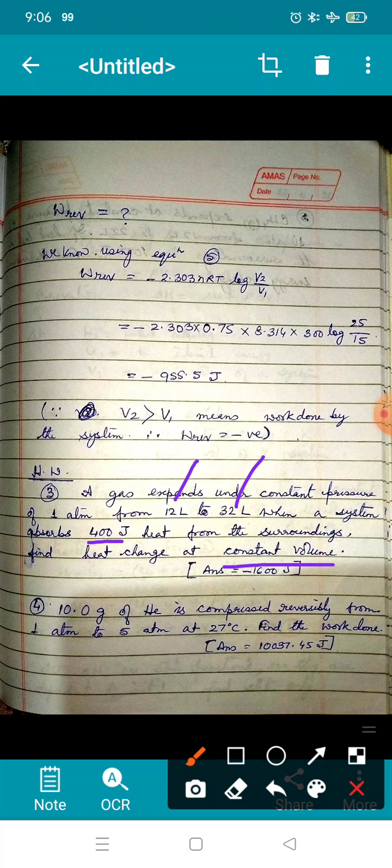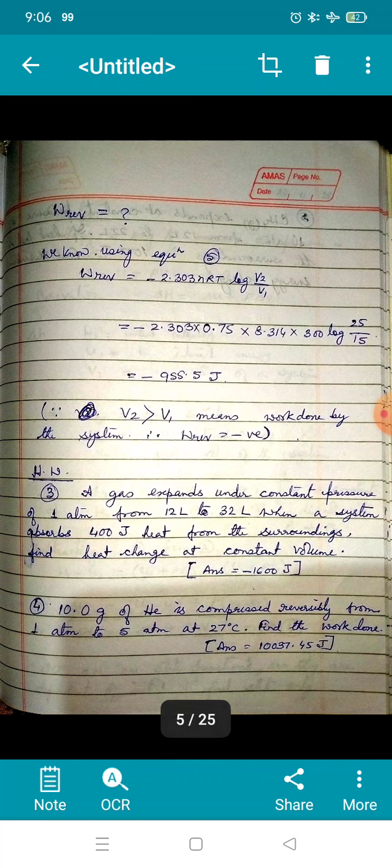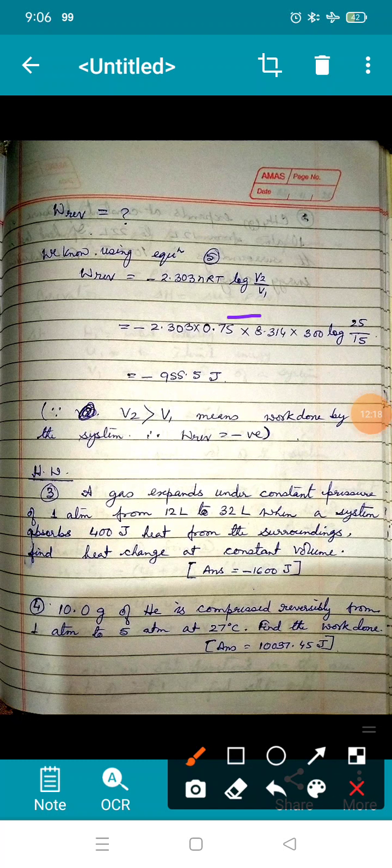Next question, 10.0 gram of helium is compressed. Compressed means you are reducing the volume by pressing it. So you can understand work is done by you, that means on the system. Compressed reversibly from 1 atmosphere to 5 atmosphere at 27 degrees Celsius. Find the work done. So please remember, when we use it in terms of pressure, then in this formula instead of V2 by V1 it becomes P2 by P1 and the sign out here becomes positive. That is the only change.